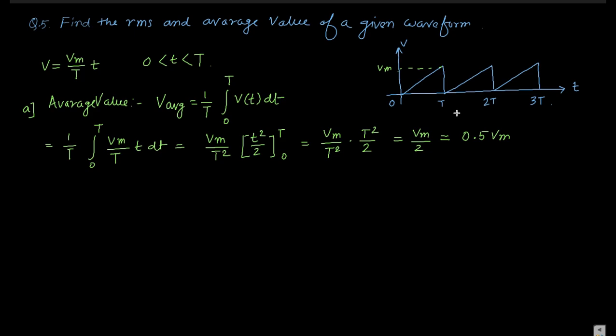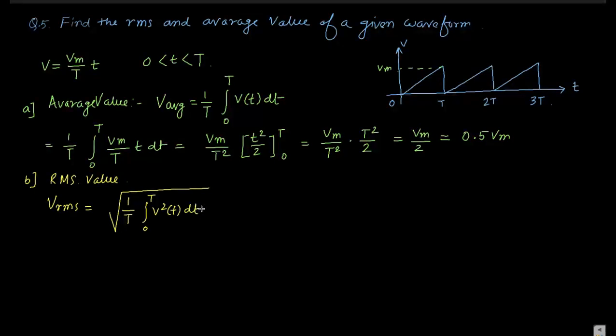Now if we calculate the RMS value, what is the RMS value? Vrms should be the root of 1 by t, integral from 0 to t of v square dt.